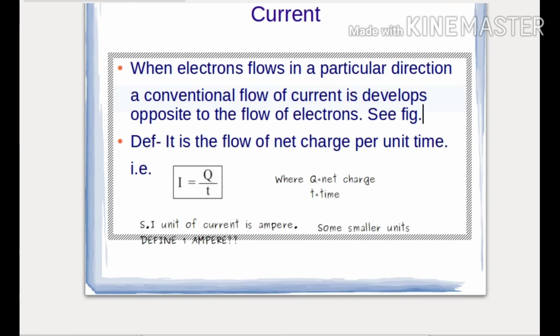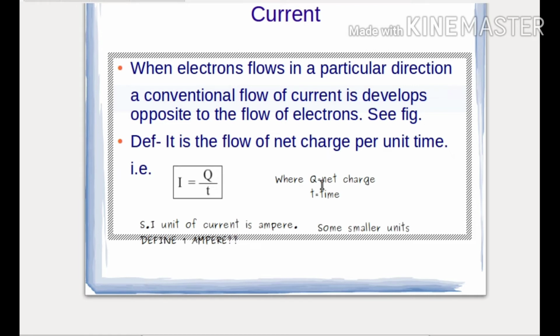Okay, now we need to define current. It is the flow of net charge per unit time. I mean to say that when Q charge flows in a conductor in time t, it constitutes what? Current. So I is equal to Q by t. This is the basic formula. Please keep this formula in your mind.